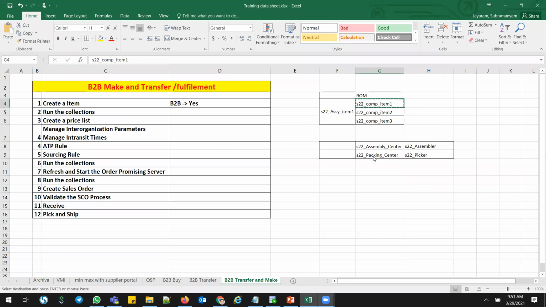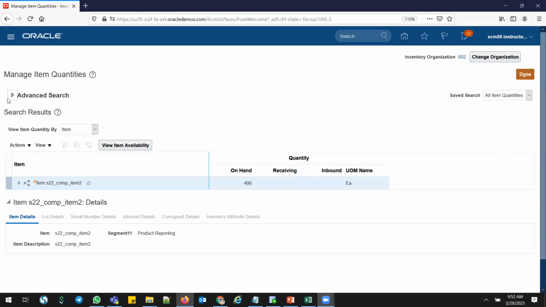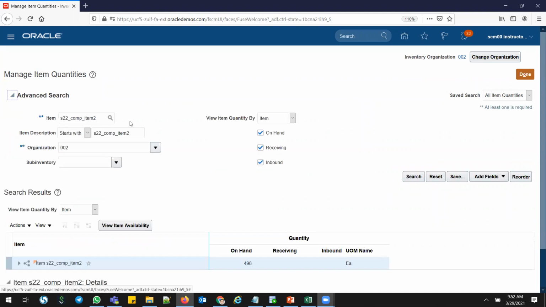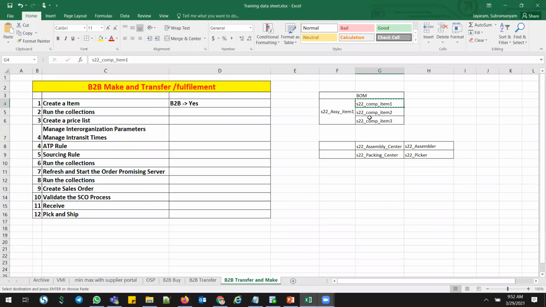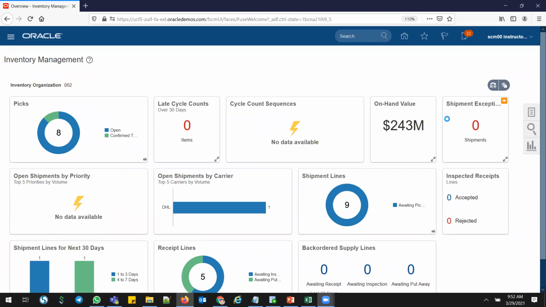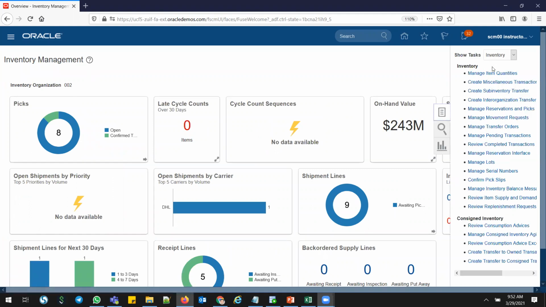Now I'm going to use comp 1. I'm always checking 002. Okay, comp 1, click search. I have 499 quantities there, right? And I'll go and check my comp 3 in 001, which is my central warehouse. You have enough stock in that place. Manage item quantities.